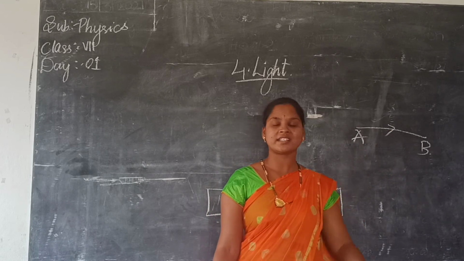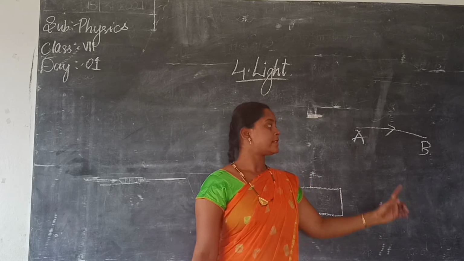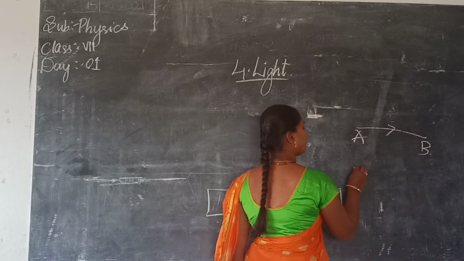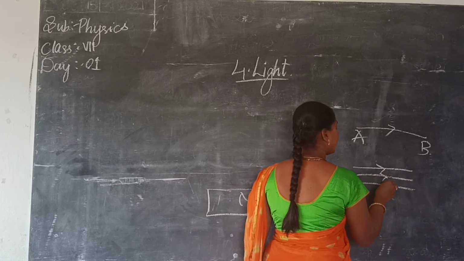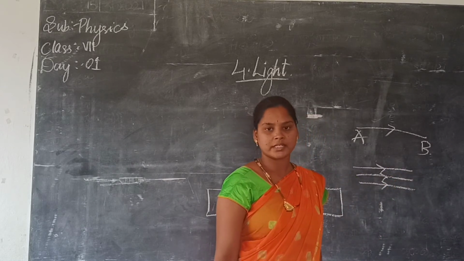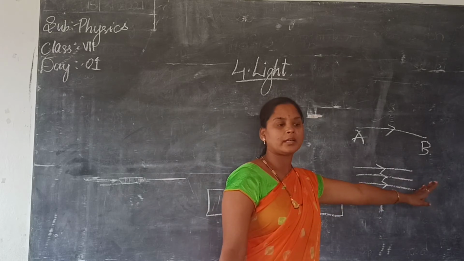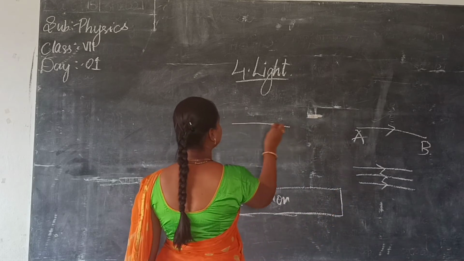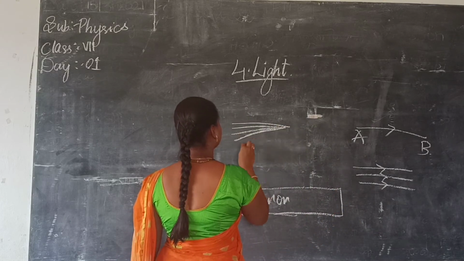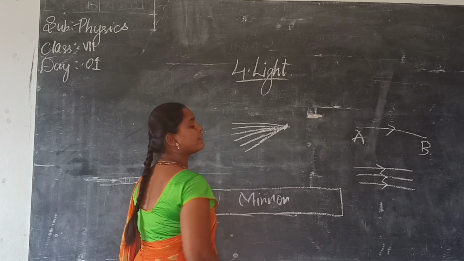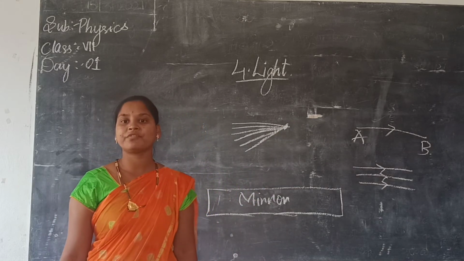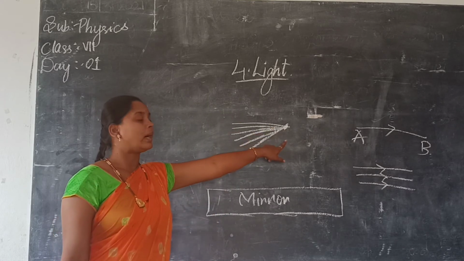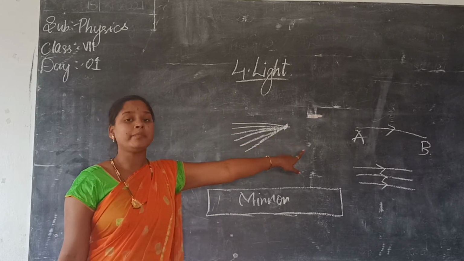What is converging? What is diverging? See, one ray of light is called a ray of light, one single line. If it is a number of lines like this, then it is called a parallel beam of light. All the rays are parallel to each other. If it is like this, what? Converging. Why? Because they are all coming to one point from different directions. It is called a converging beam.